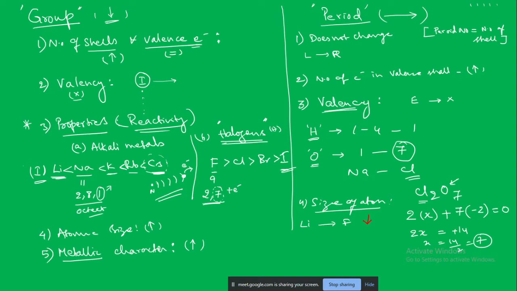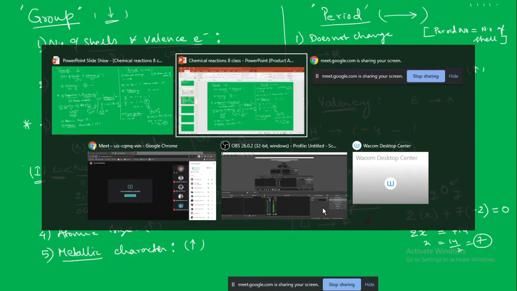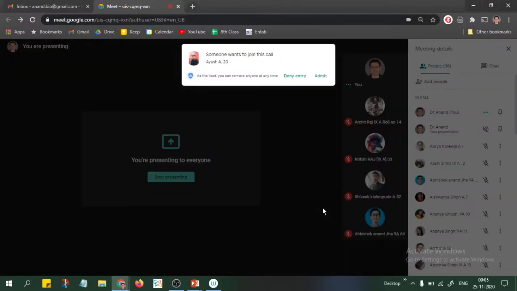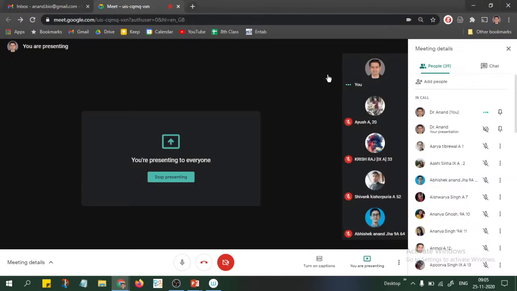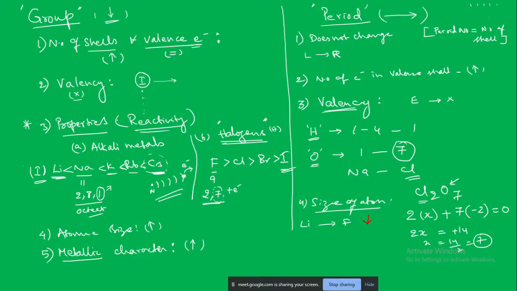The two things that were left were the properties of the elements as well as the metallic character. So, properties of elements and metallic character across the period.